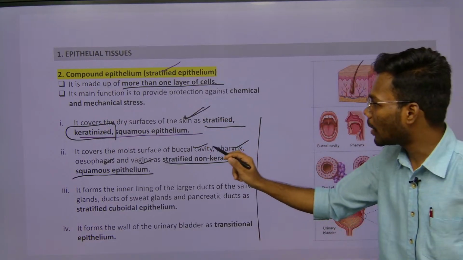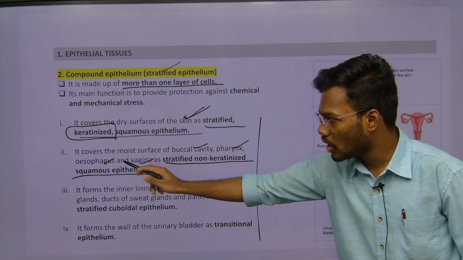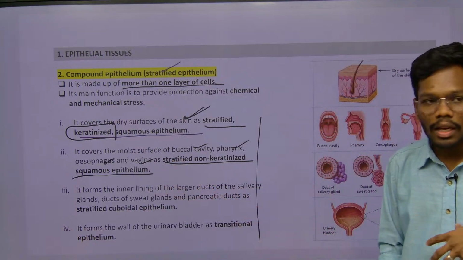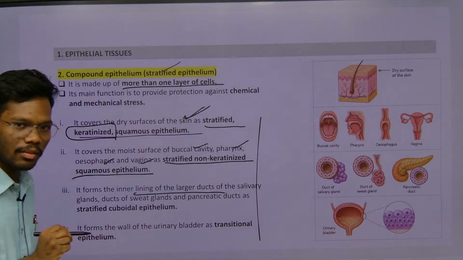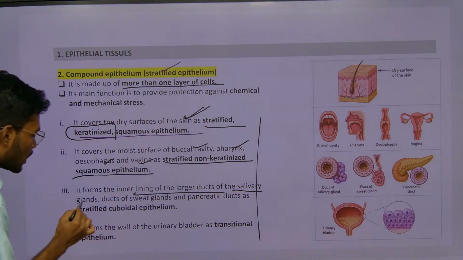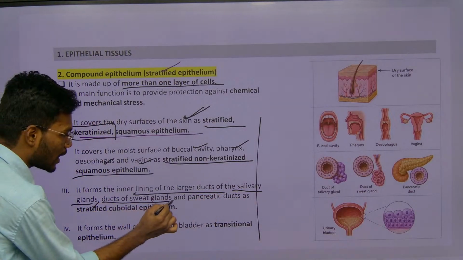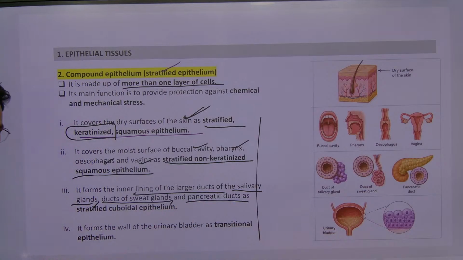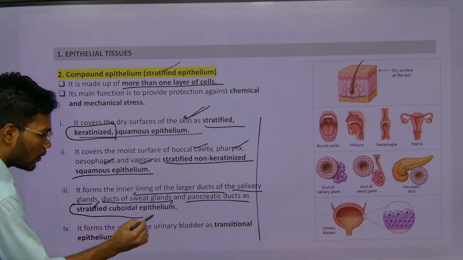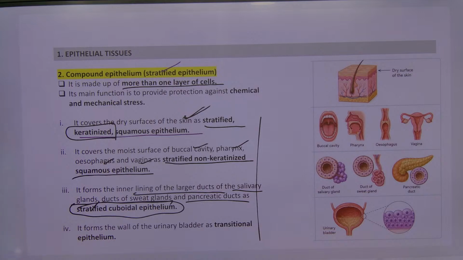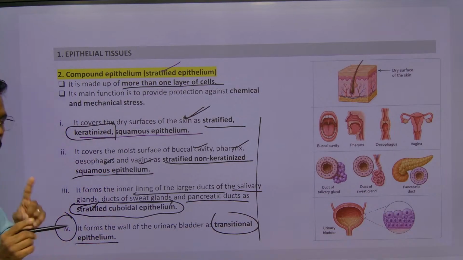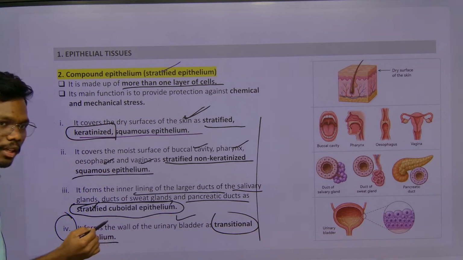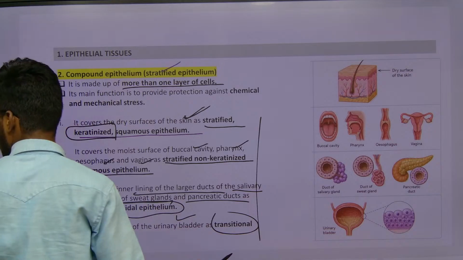Skin, buccal cavity, pharynx, esophagus, vagina, and also linings of the larger ducts, such as salivary glands, ducts of sweat glands, pancreatic glands. There you can see stratified cuboidal epithelium. And one of the most important things you need to remember is there is a transitional epithelium which is present in the urinary bladder. Sir, what is this transitional epithelium?